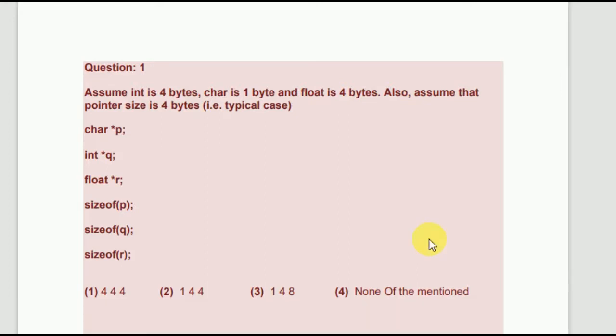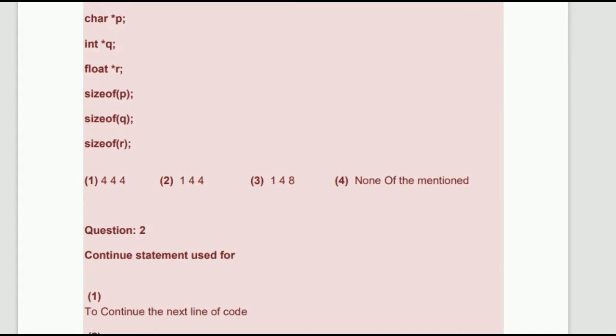So here is the question. Friends, first of all, watch the video, read the whole question and try to find out on your own what the answer should be. Write on a paper that my first question's answer is this, my second question's answer is this. Then afterwards, when I tell the answer, just match it and tell me in my comment section how many you got right. Okay. I'm just scrolling down and then afterwards I will come back and explain each and every question in detail, so you can pause the video.